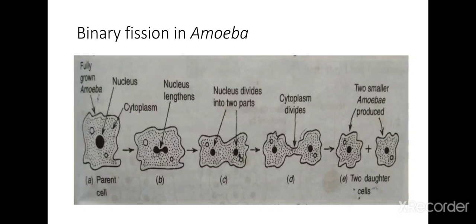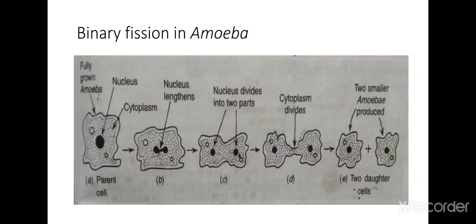So here I have given you an example of amoeba, showing how amoeba reproduces. Amoeba reproduces by binary fission by dividing its body into 2 parts. In the picture you can see that when the amoeba cell has reached its maximum size of growth, first the nucleus of the amoeba lengthens in size and then it divides into 2 parts.